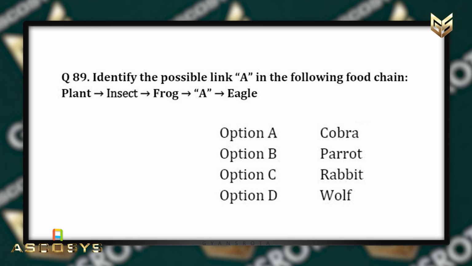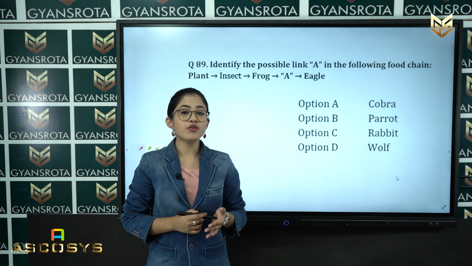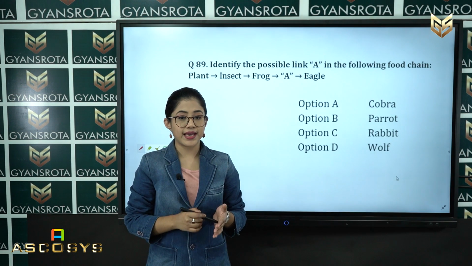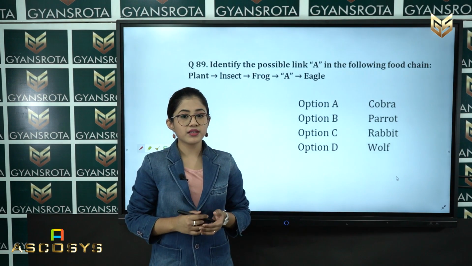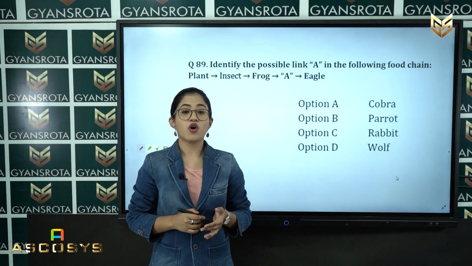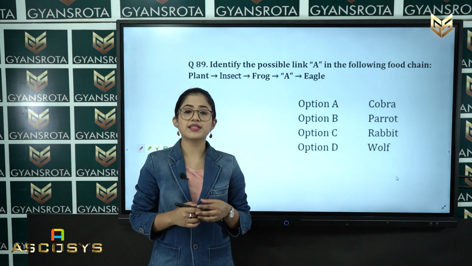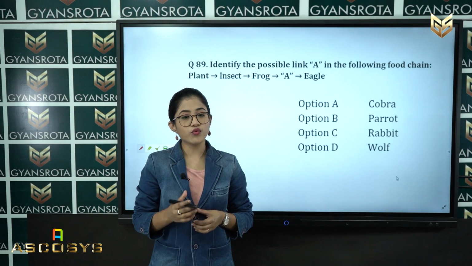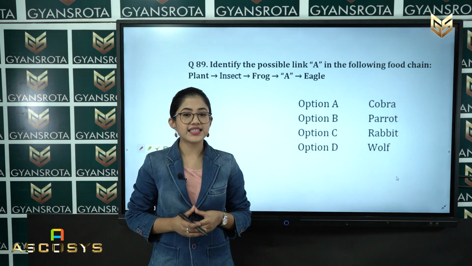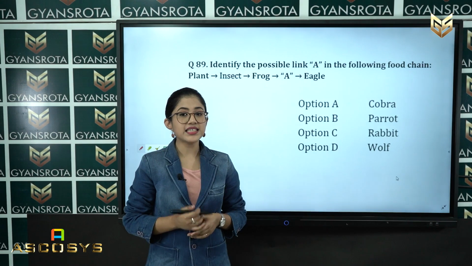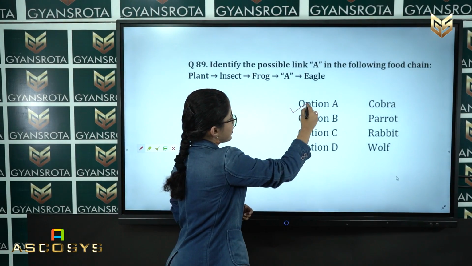In this question, identify the possible link A in the following food chain: plant, then insect, then frog, then there is a link which is labeled as A, and after that there is eagle. Now, you have to fill up this link A. The options are option A, cobra, option B, parrot, option C, rabbit, and option D, wolf. So, what is the correct answer? The correct answer is option A, that is cobra.